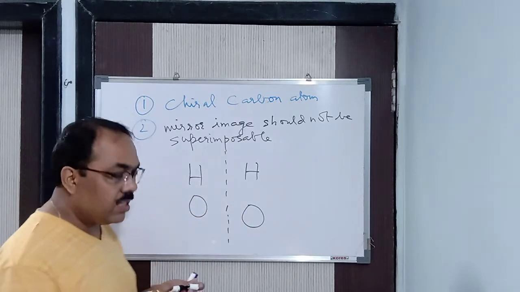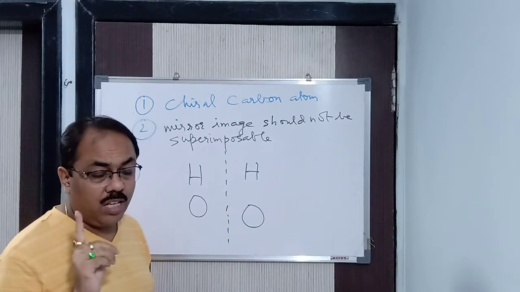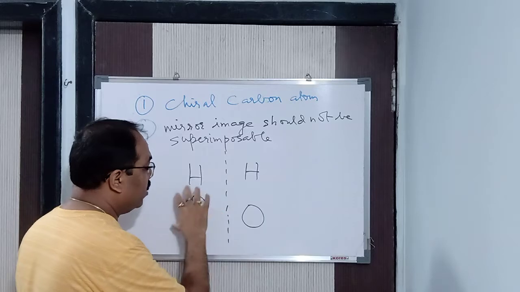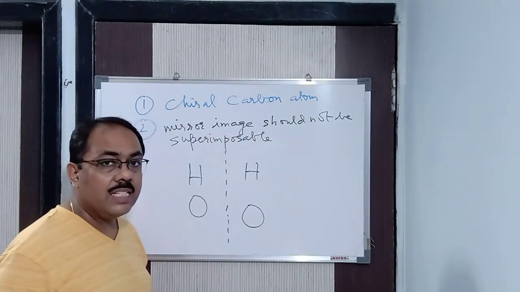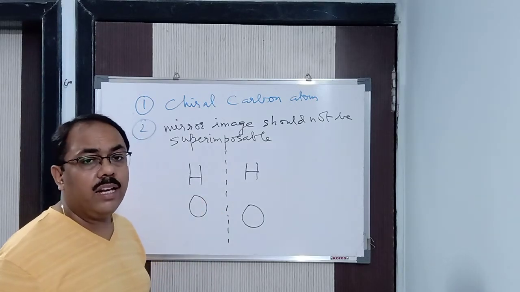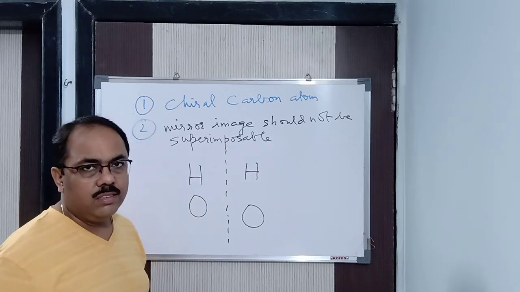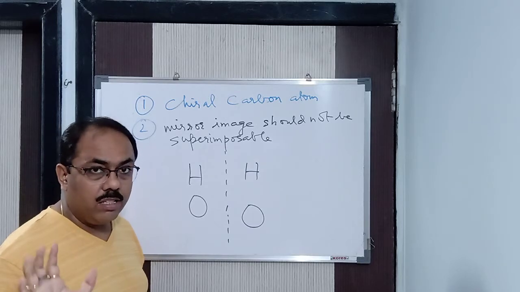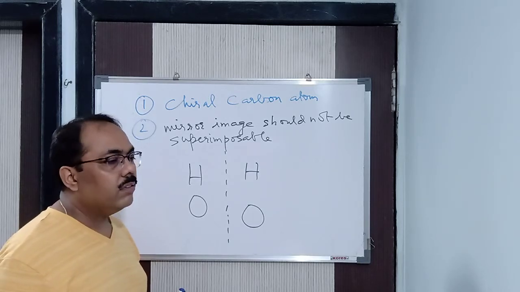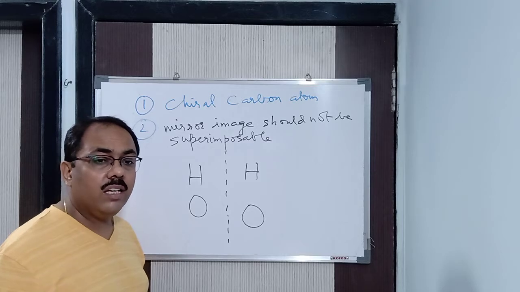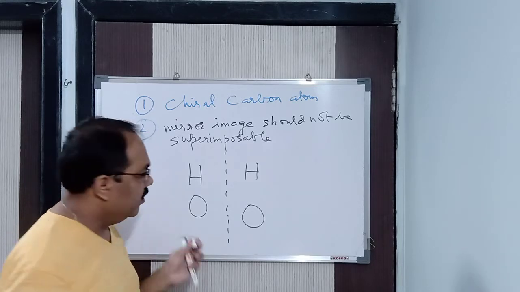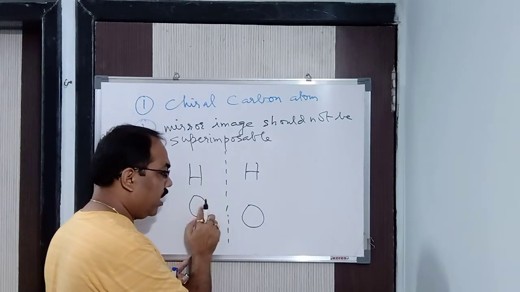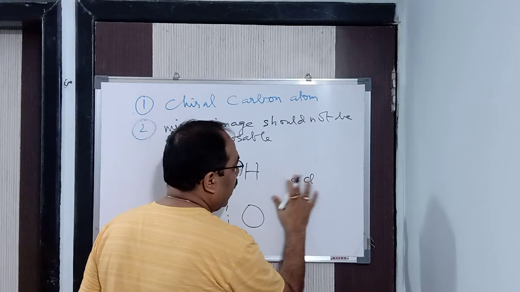So listen carefully, when the object and the image are superimposable, that means they overlap one upon the other, it is said to be achiral. Achiral means which is not chiral. I will come to what is chiral, but listen to the word first. It is also known as symmetric. When the image superimposes upon the object, they overlap. It is known as achiral.